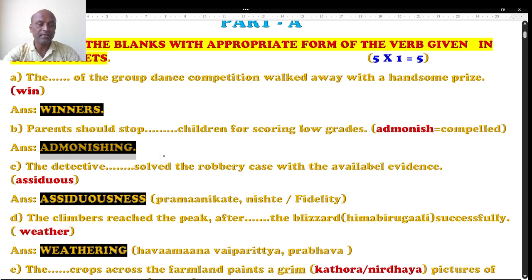So admonishing is called the V1 plus ing form, but this is known as gerund. It gives the meaning of a noun form. V1 plus ing as a verbal noun is the technical term we use. Admonishing is the right word.